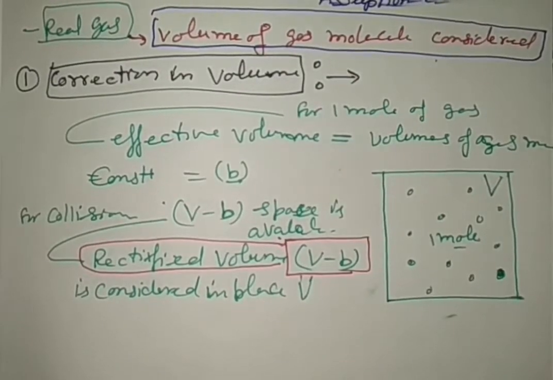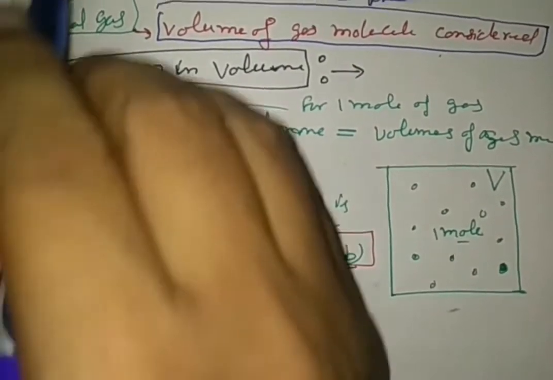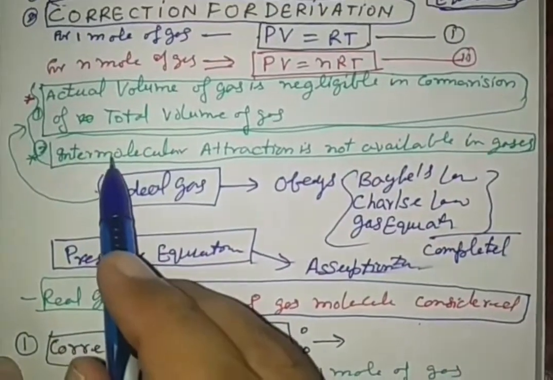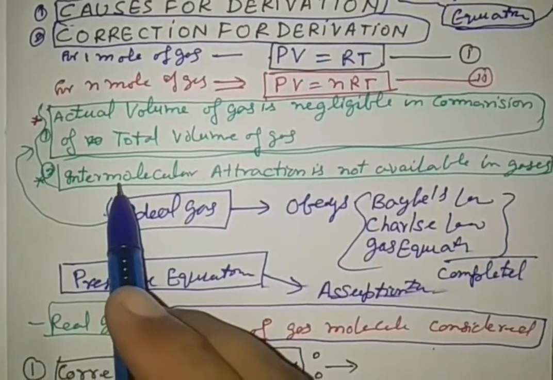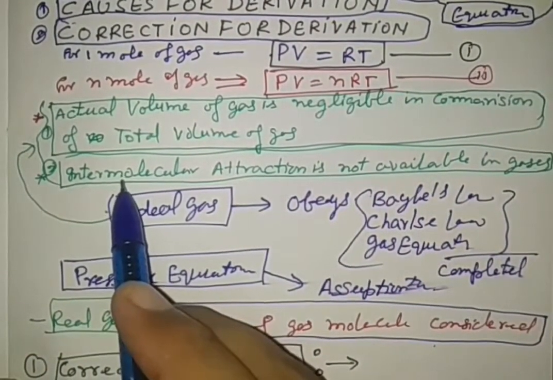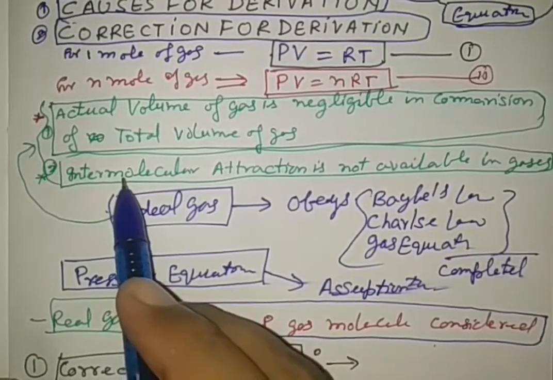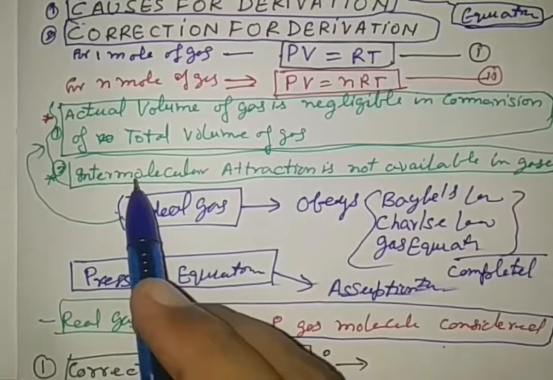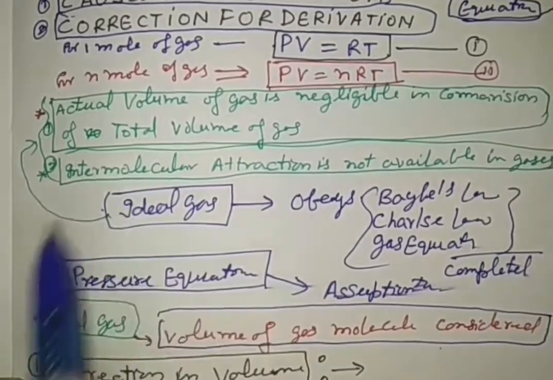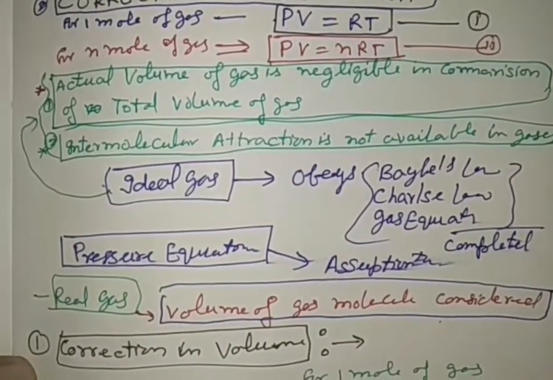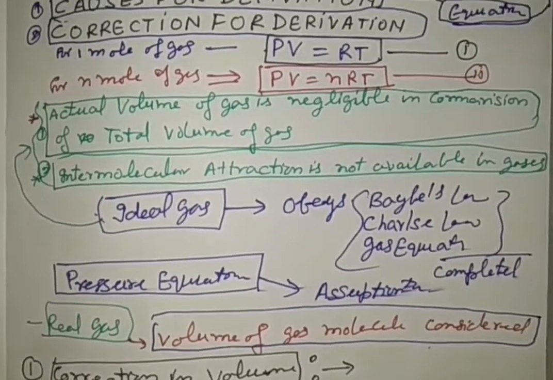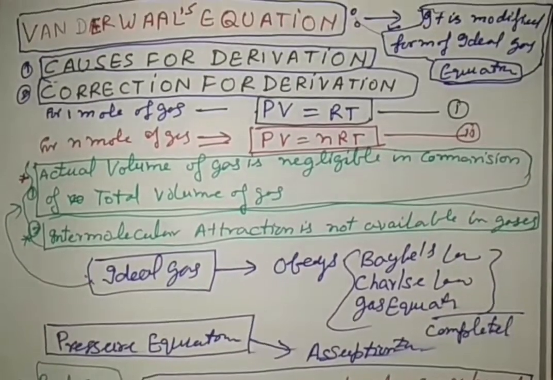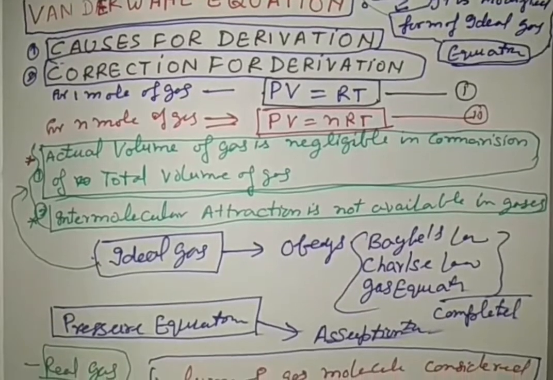Now, the second thing, the second assumption. We explained that intermolecular force of attraction acts in solids and liquids but does not act in gases. But that is really not the case. Some force of attraction acts; in the general theory it is given that a force of repulsion acts.